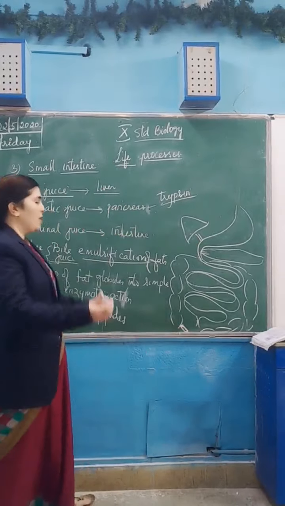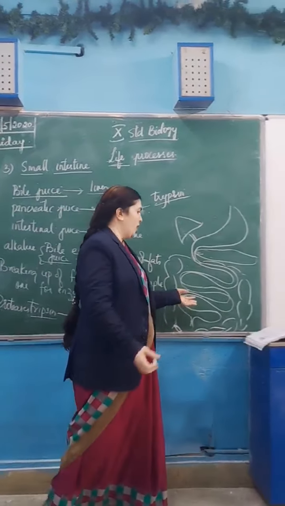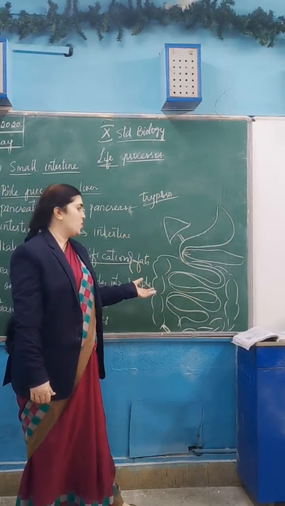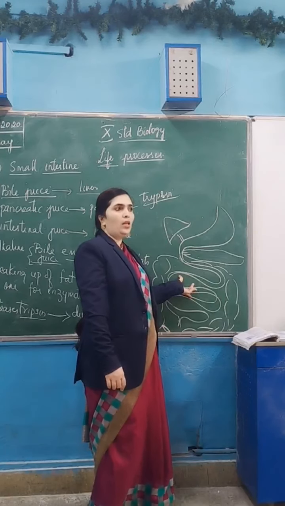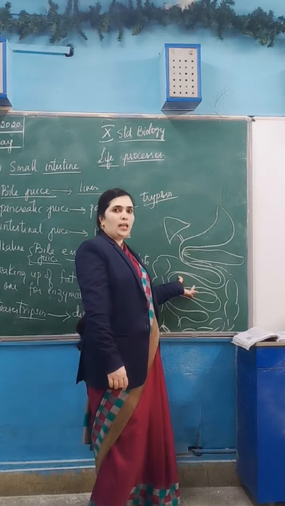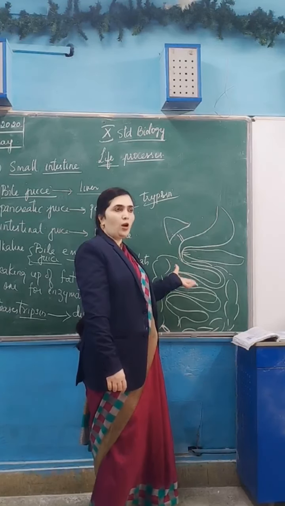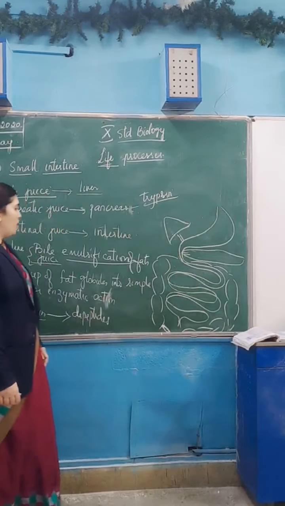So that was the comparison between grass-eating animals and flesh-eating animals. That is a very important question they have asked. Once they had asked why the small intestine in grass-eating animals is longer than in carnivores. It is because grass-eating animals take cellulose, which takes longer time for digestion. For that purpose, they need a longer small intestine.